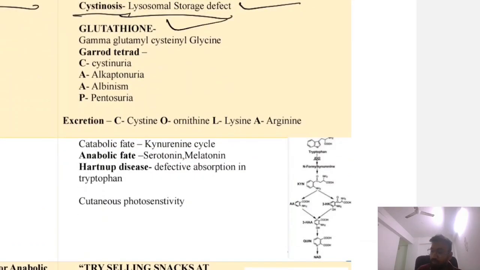Next is glutathione. What is glutathione? It is gamma glutamyl cysteinyl glycine. So glutathione is made up of gamma glutamyl cysteinyl glycine.